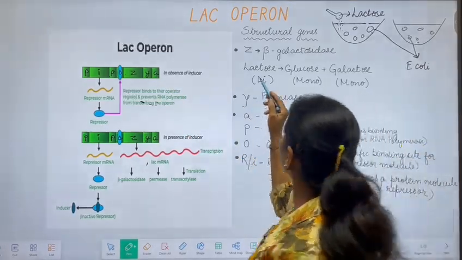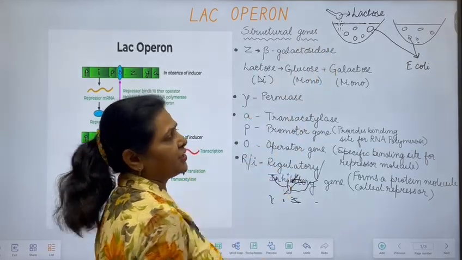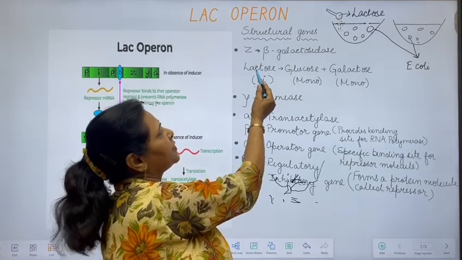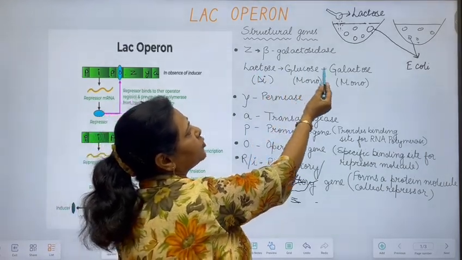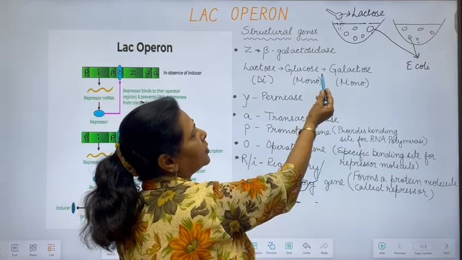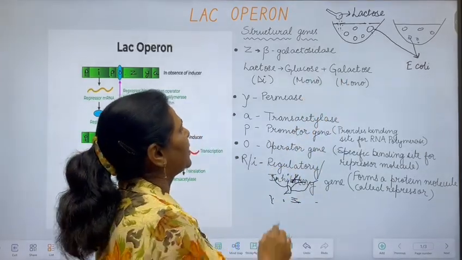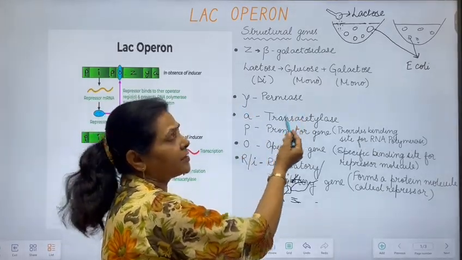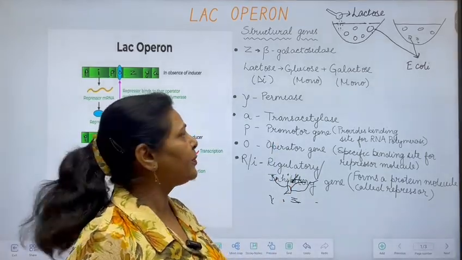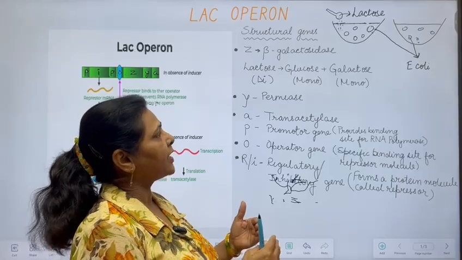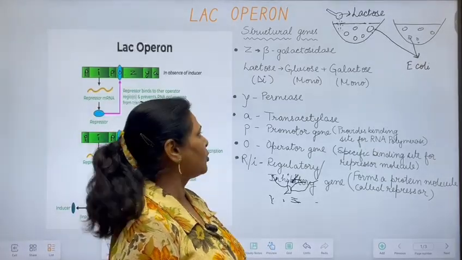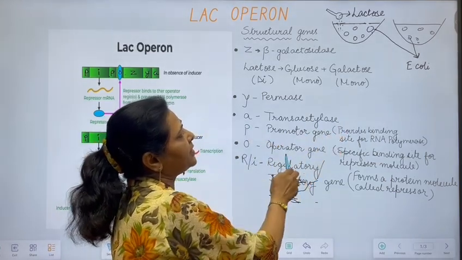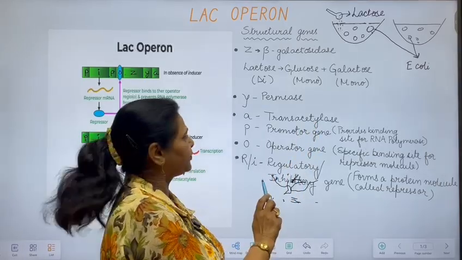Z gene codes for beta galactosidase enzyme. This enzyme is required for the hydrolysis of lactose. Lactose, which is a disaccharide, is broken down into two molecules of monosaccharide, one molecule of glucose and one molecule of galactose. Another structural gene Y codes for permease. Permease, as is clear by its name, increases the permeability of the cell membrane so that lactose can easily be transported inside the E. coli. Then A gene codes for trans-acetylase, which catalyzes the transfer of acetyl group.